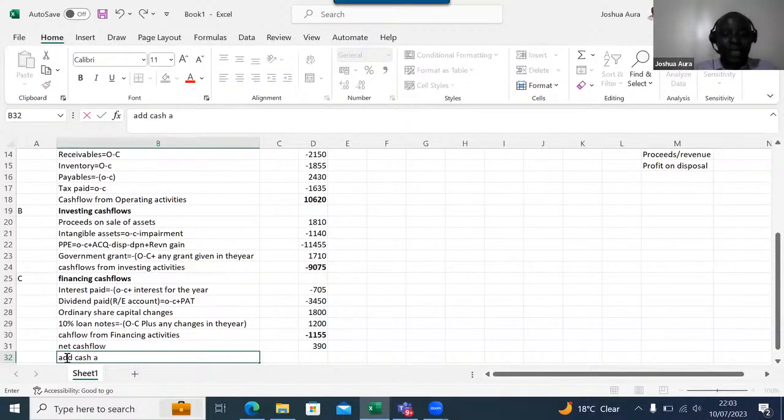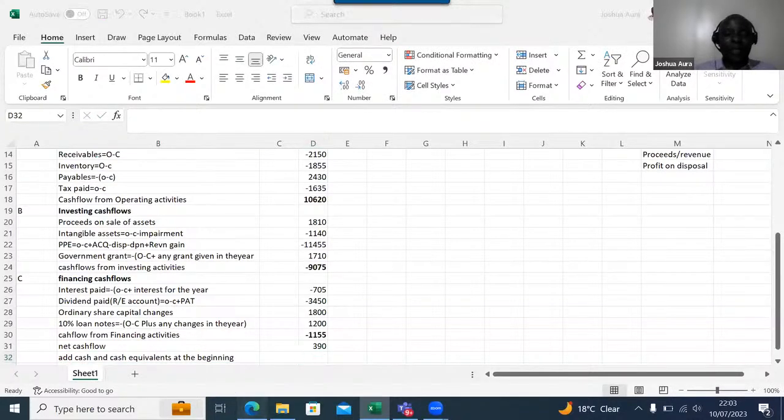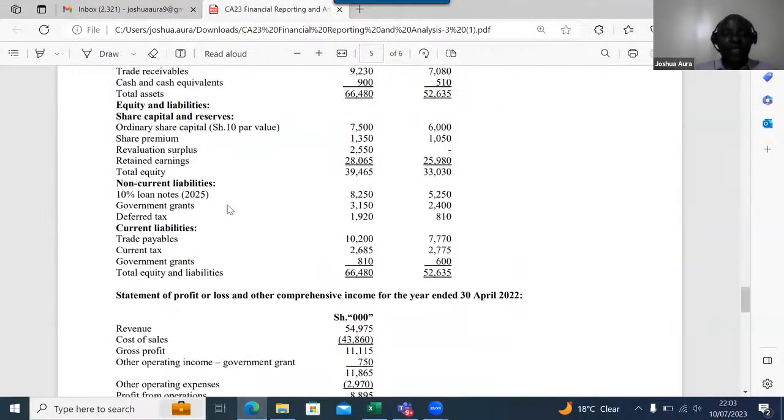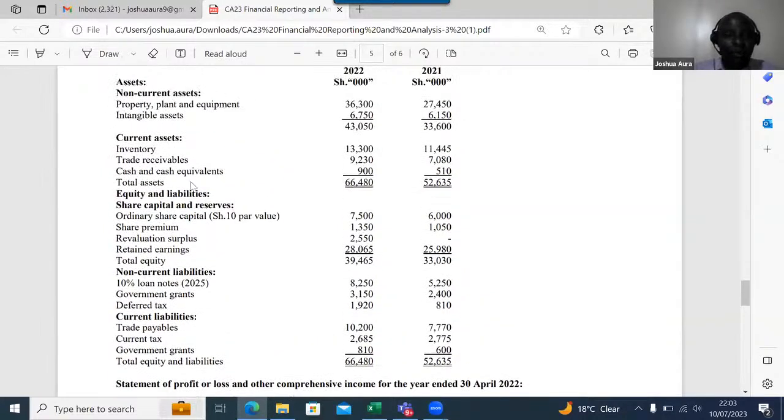And then you will come and now add cash and cash equivalents at the beginning. Do we have any really? Let's check here. Cash and cash equivalents at the beginning.